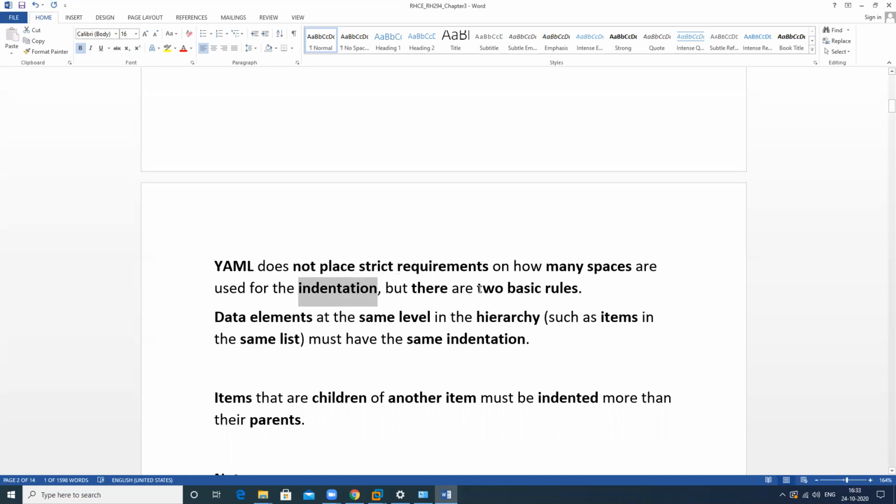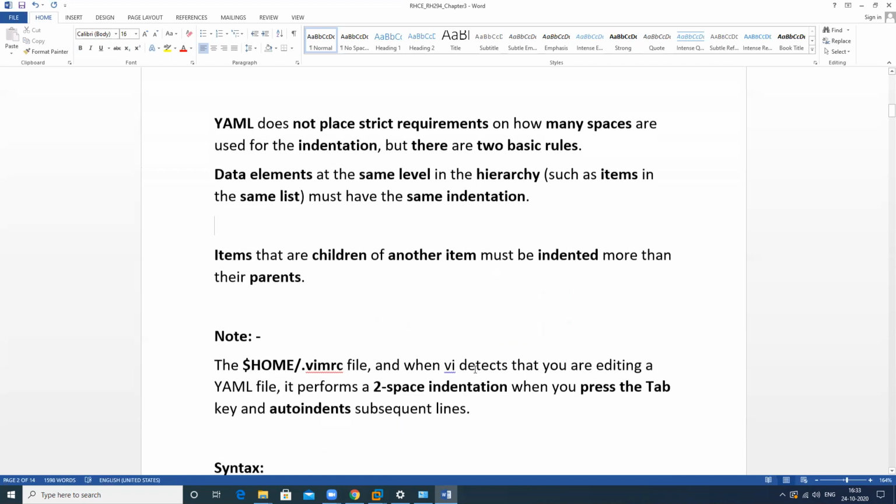There are two basic rules for writing the playbook, because Ansible is a structured language, so we should write all the data in a structure. We should also write children portions, so we check the indentation of the children also.